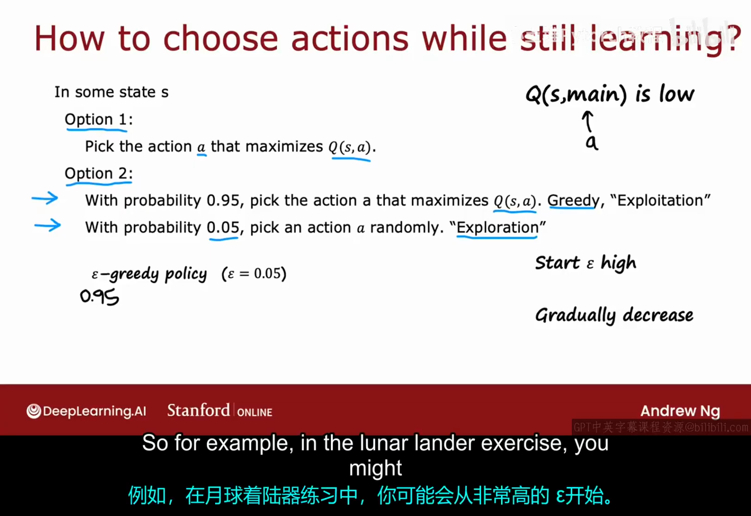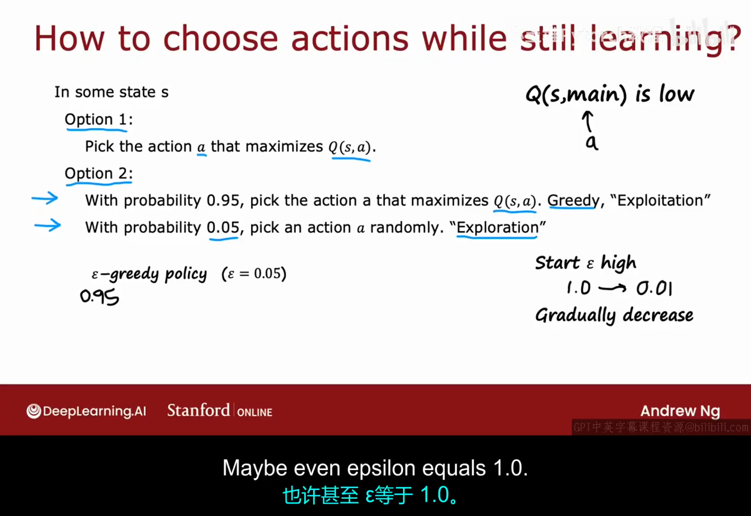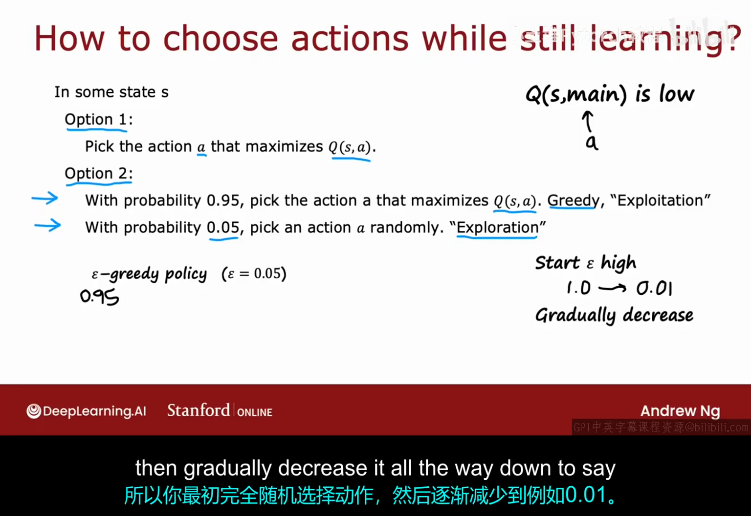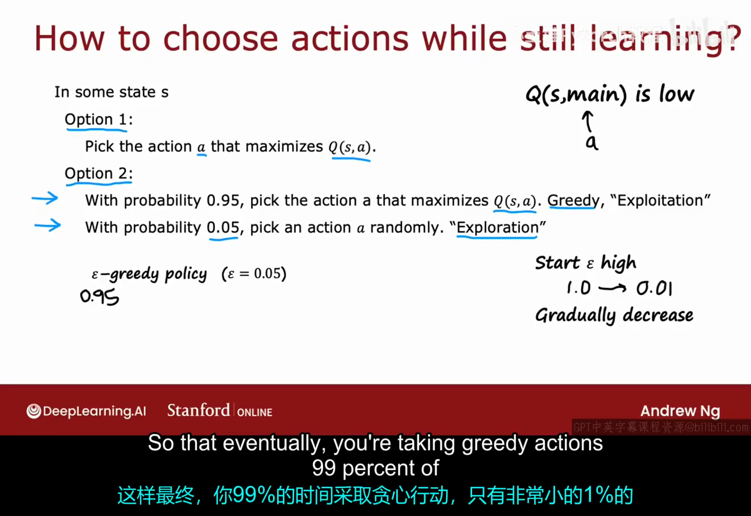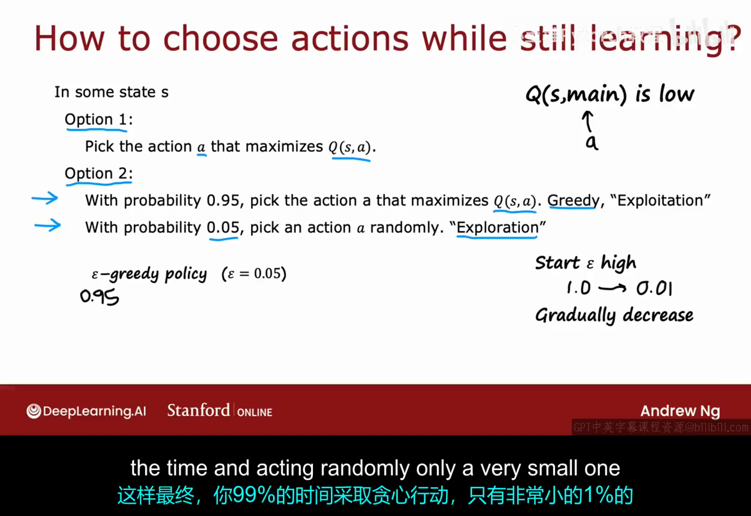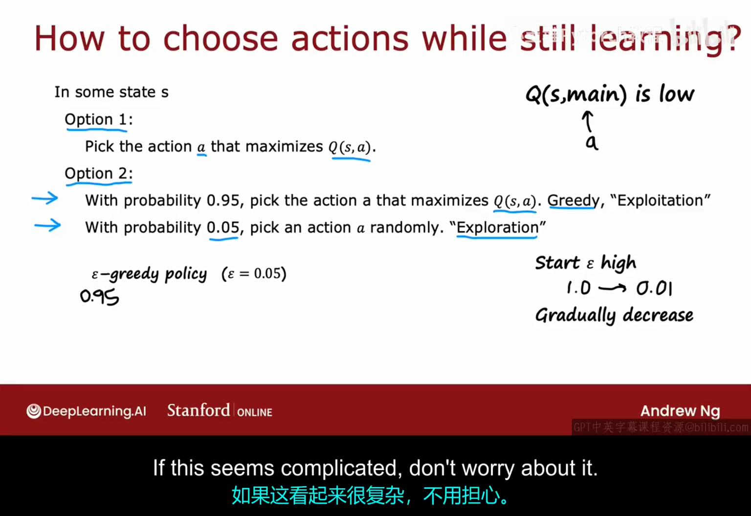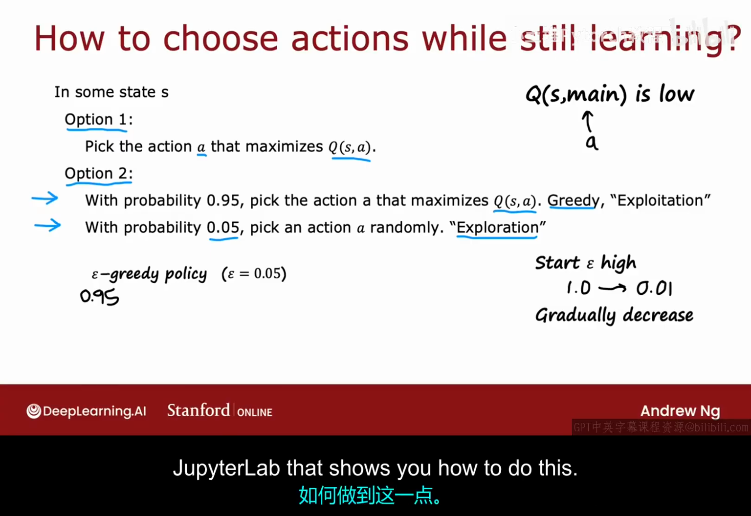So for example, in the lunar lander exercise, you might start off with epsilon very, very high, maybe even epsilon equals 1.0. So you're just picking actions completely at random initially, and then gradually decrease it all the way down to, say, 0.01, so that eventually you're taking greedy actions 99% of the time and acting randomly only a very small 1% of the time. If this seems complicated, don't worry about it. We'll provide the code in the practice lab, in the Jupyter lab, that shows you how to do this.